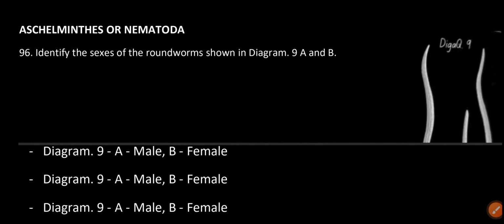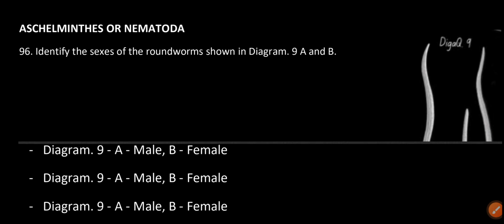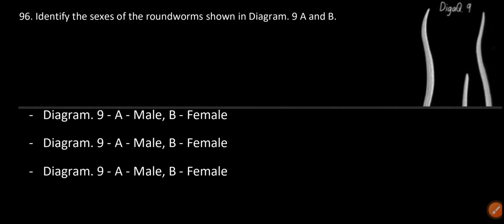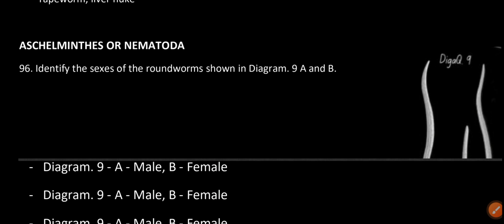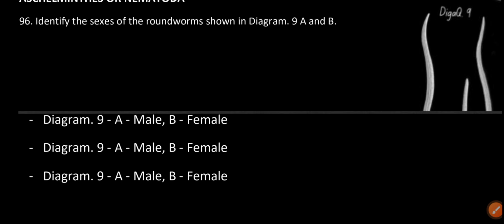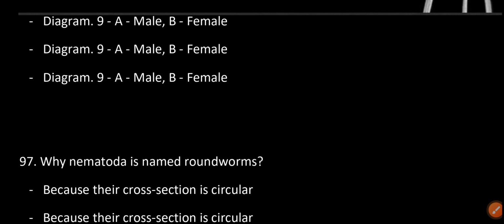Aschelminthes are nematoda. Identify the sexes of the roundworm shown in diagram 9A and B. A is male and B is female. Female is longer than male.